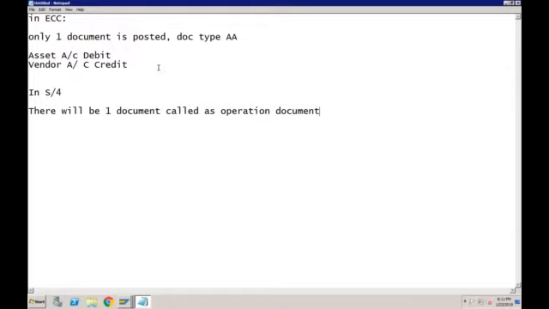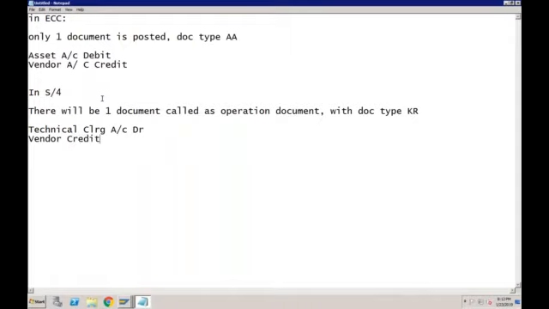So there will be one document called as operational document with document type KR. Okay, what would be the accounting entry? Instead of asset debit, this would be technical clearing account debit, vendor credit. So vendor is getting credited in the same this one. So there is no change in the vendor line item.